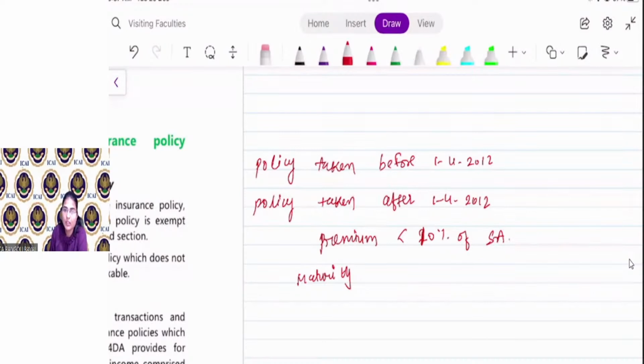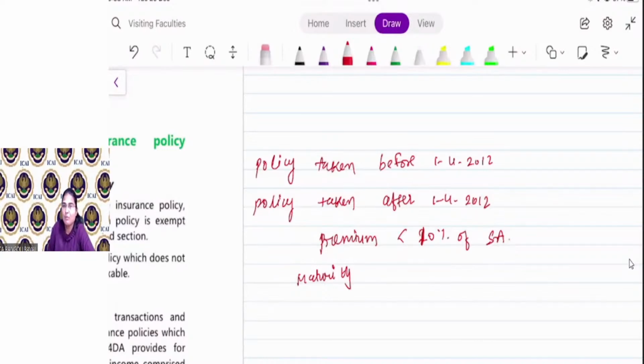So here, if the policy is taken after 1st April 2012 and the premium paid for such policy is less than 10% of sum assured. Now, what is sum assured? Sum assured is the fixed amount that you will receive at the time of maturity. Say, for example, I am taking a policy for 10 years. In my policy, it is written that after 10 years, you will surely receive, say, 15 lakh rupees. That is sum assured. I may receive more than that, maybe 50,000 more, but not less than 15 lakh.